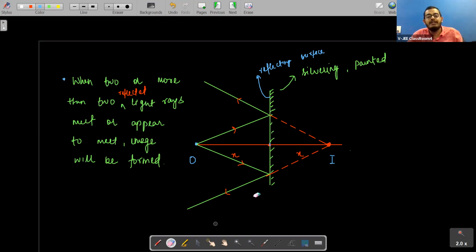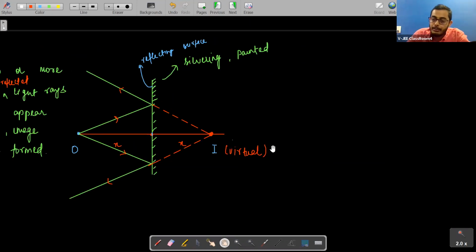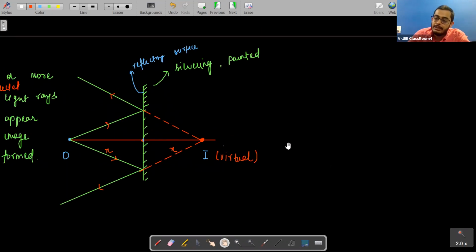Now we must say that this image is what, students? Is it real or virtual? It is virtual. Why? Because light rays are not actually meeting at this point. You must remember that if light rays are actually meeting at some point, then we will say that image will be real.